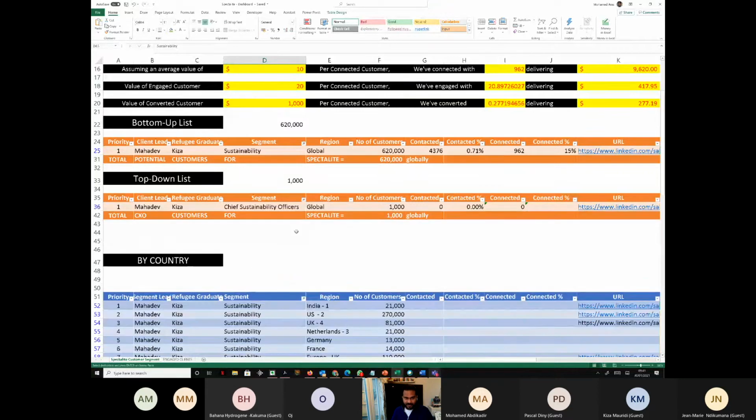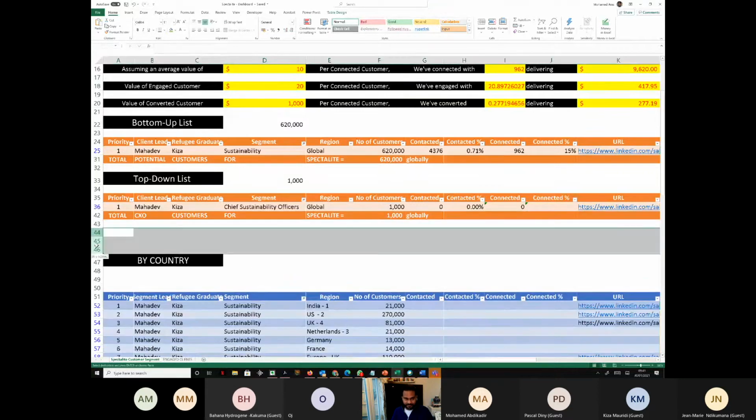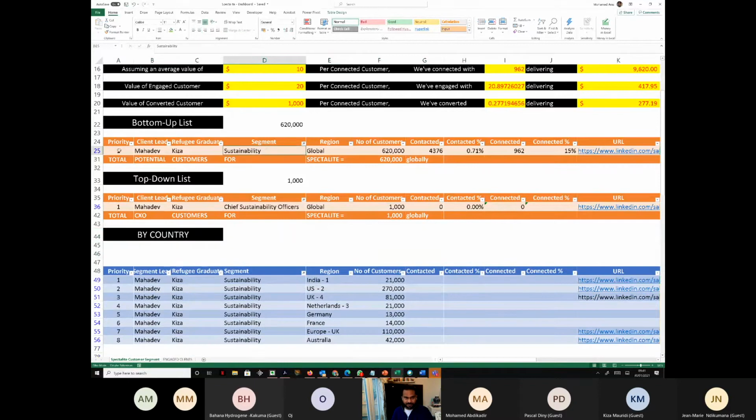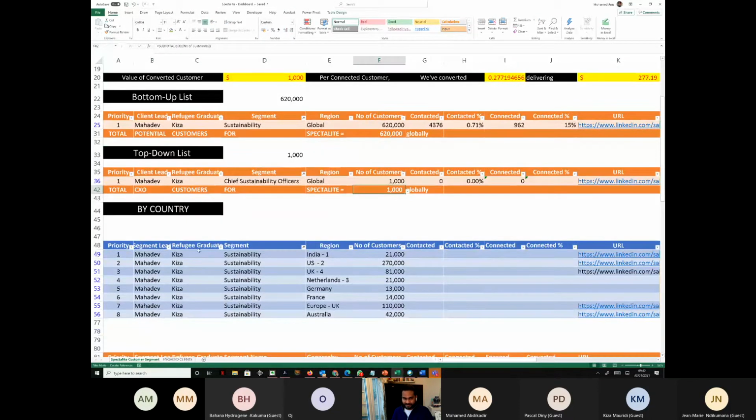So you look at all these things in one go. Yeah. So bottom up list sustainability 620,000 people. Top down sustainability only 1,000 people, right? Now this 620,000 people are hidden in each of these countries: India, US, UK, Netherlands, Germany, France, everything.